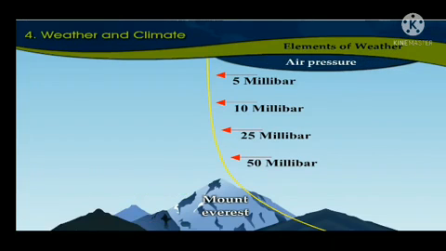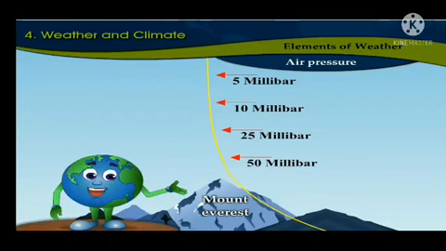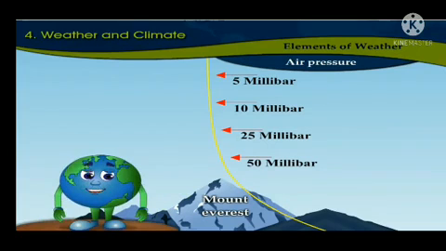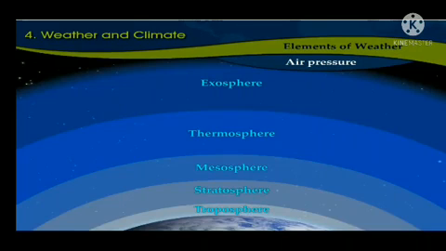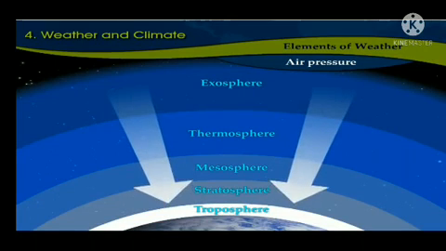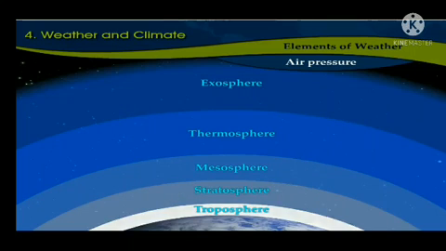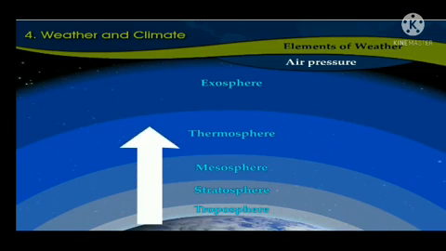Air pressure. Air has weight, but usually a person may not feel it. The lowermost layers of the air are subjected to the pressure of the layers above them. This increases the density of the lower layers of the air. Therefore, the air pressure is more near the surface of the earth. The air pressure goes on decreasing with increasing height, and this is known as vertical air pressure.